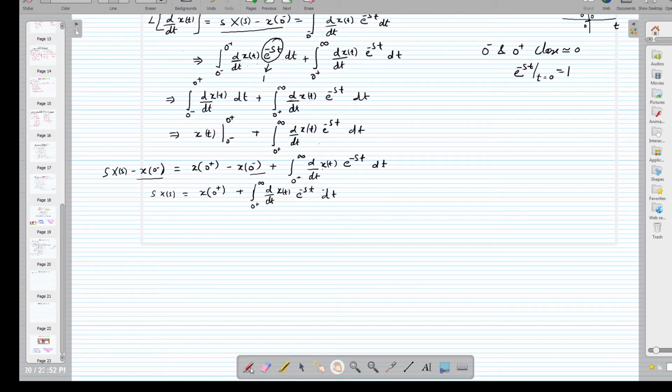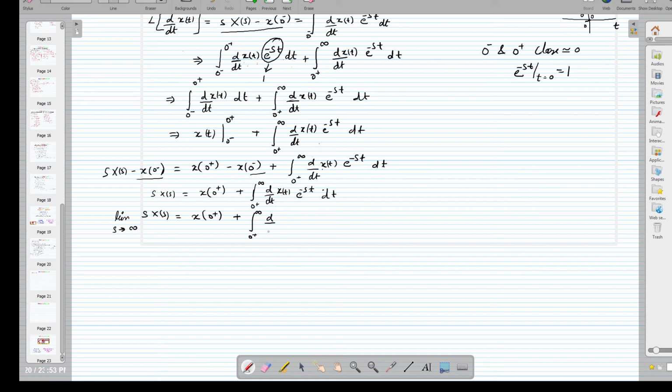Now further, we can take the limit on both sides. The limit as s tends to infinity of s X(s) is equal to, this is the constant term, so there is no need to take it here, and no s is present there. So here we can take 0 to infinity.